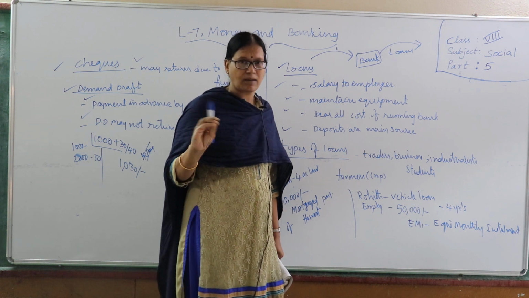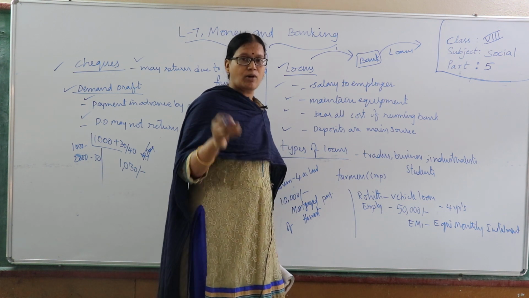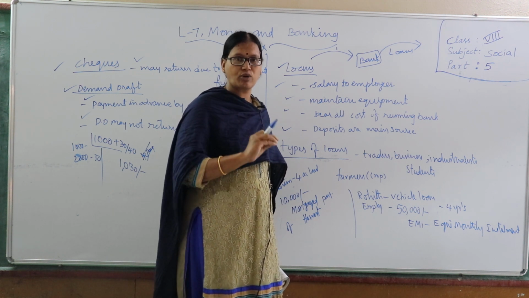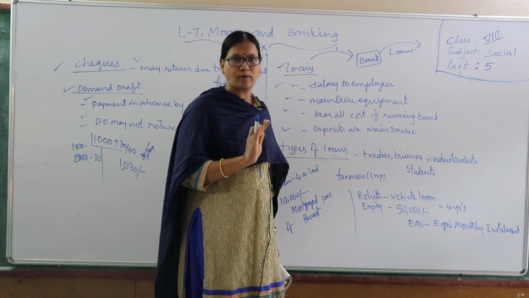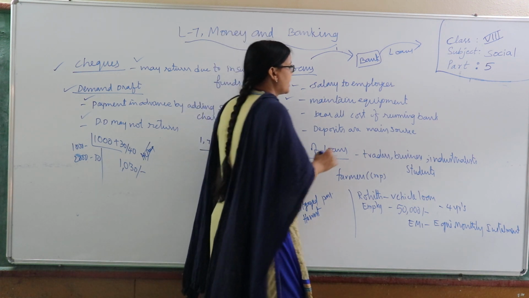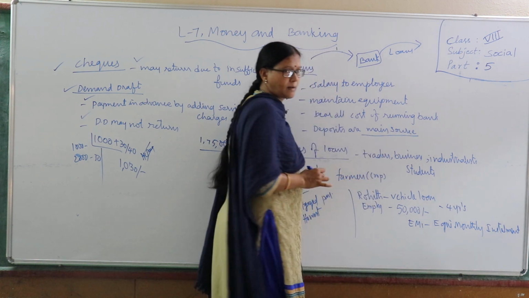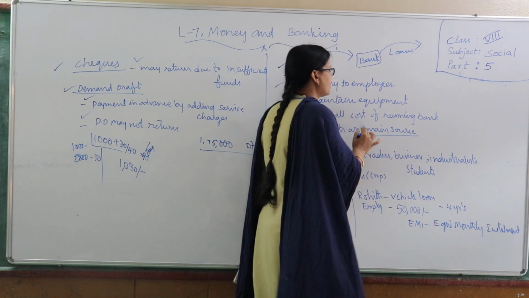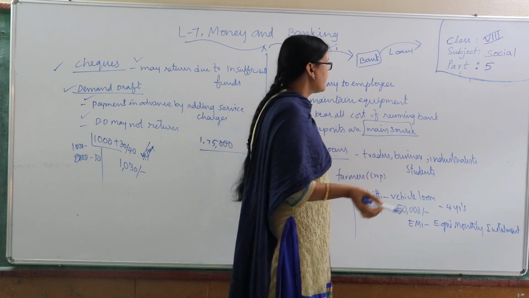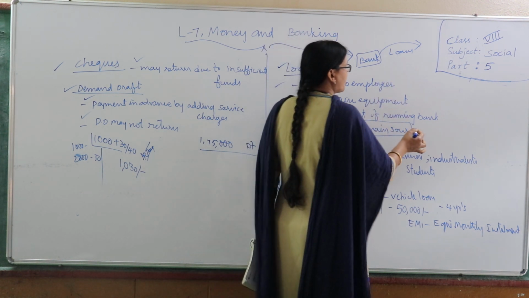Bank won't create the amount. Bank will rotate the amount with the deposits of the normal people or the customers. So the bank won't print or create any amount. That amount totally belongs to the people only. So that's why deposits are the main source for the banks. With this main source, they will give the salaries to the employees, run the equipment and the bank, everything. And they also give the loans through this deposit amount.